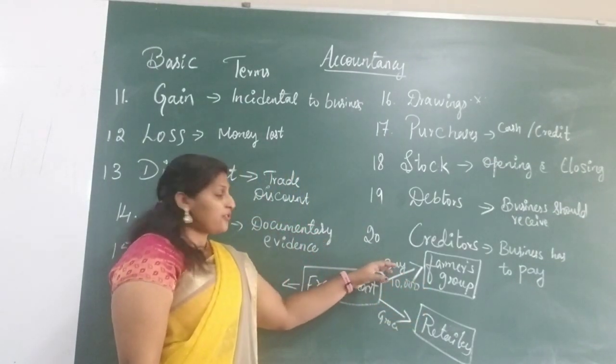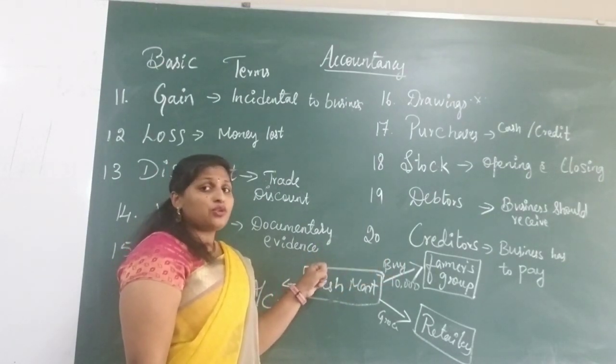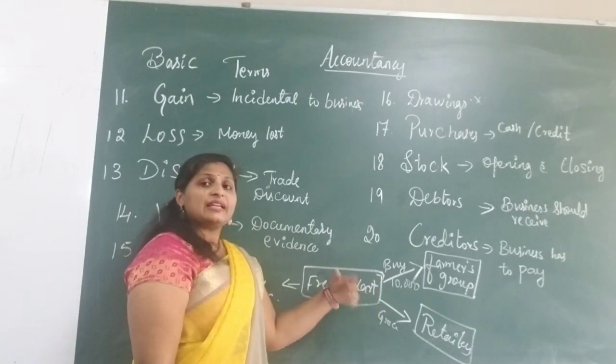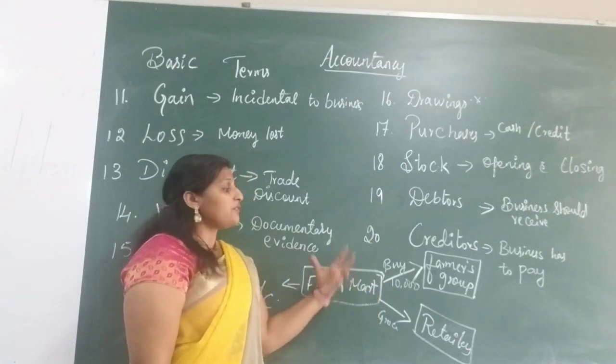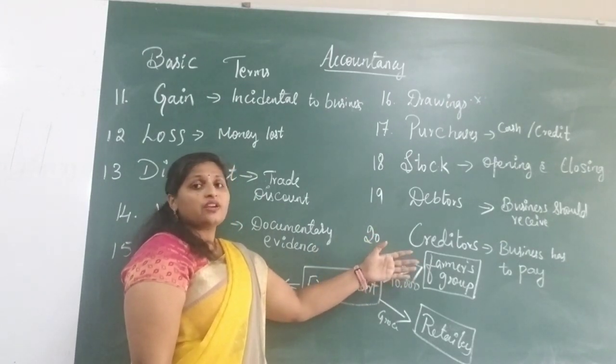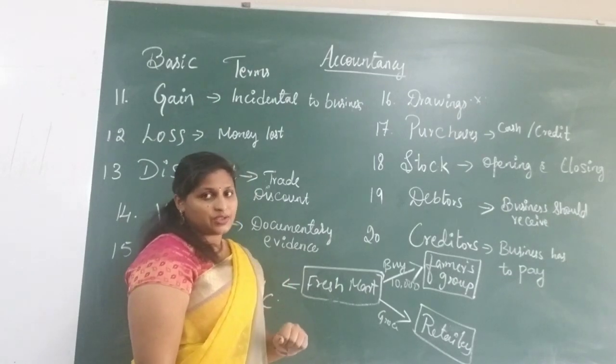When I purchase fruits and vegetables worth 10,000 from the farmers group, I am not paying any amount immediately. I will pay later, so this is a credit transaction.